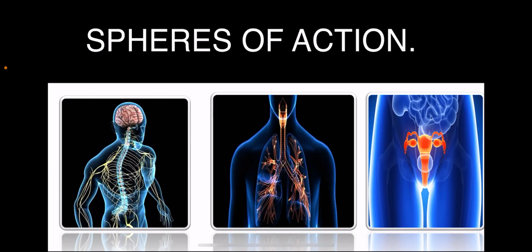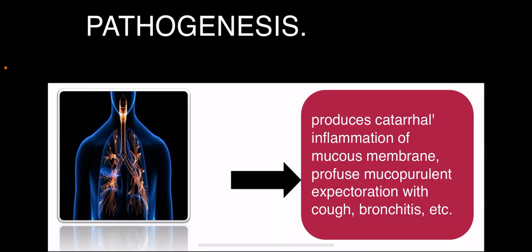Moving further to the sphere of action of Stannum. The chief action of Stannum is centered upon the nervous system, respiratory organs, and female genital organs. What is the pathogenesis?